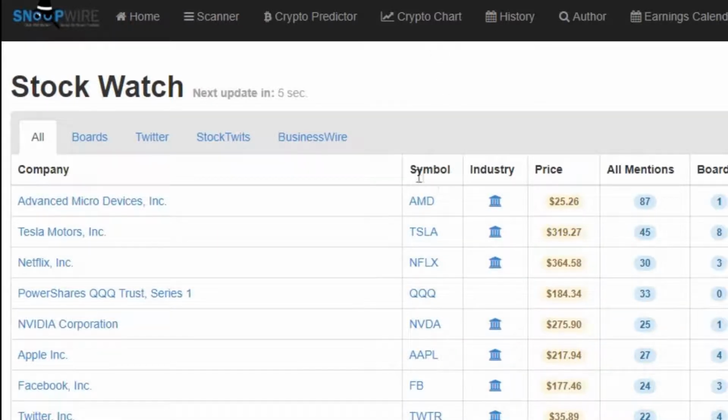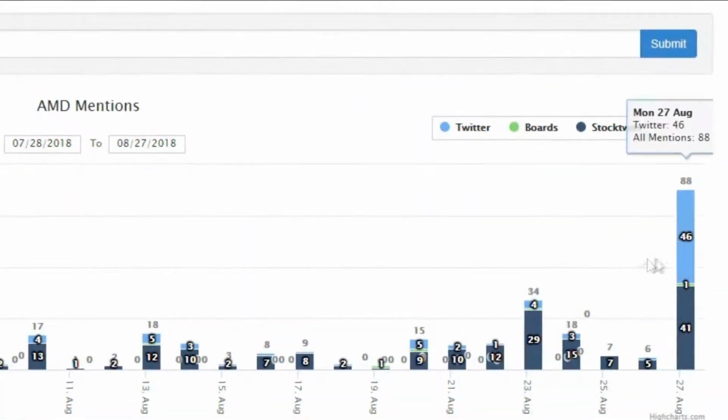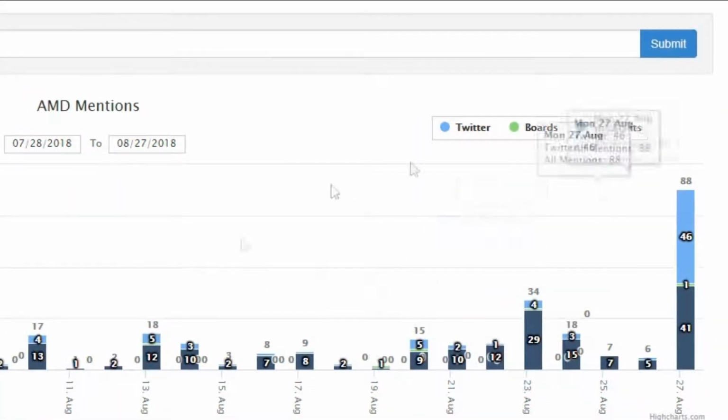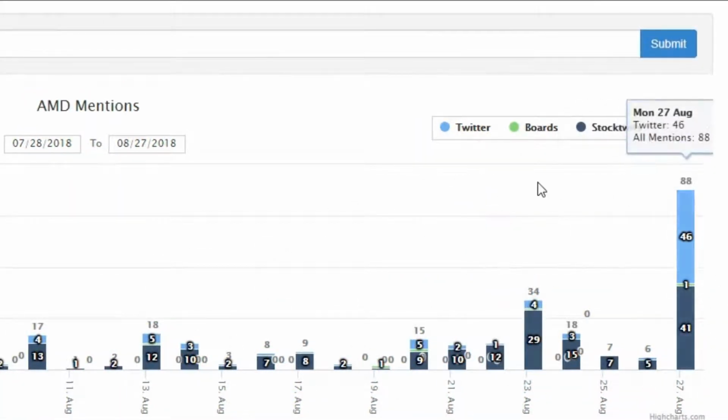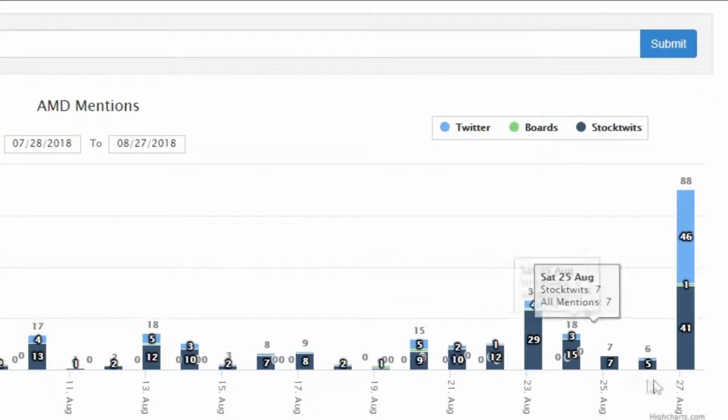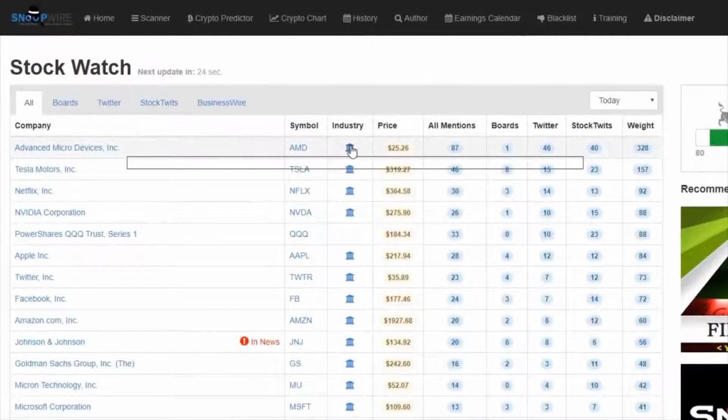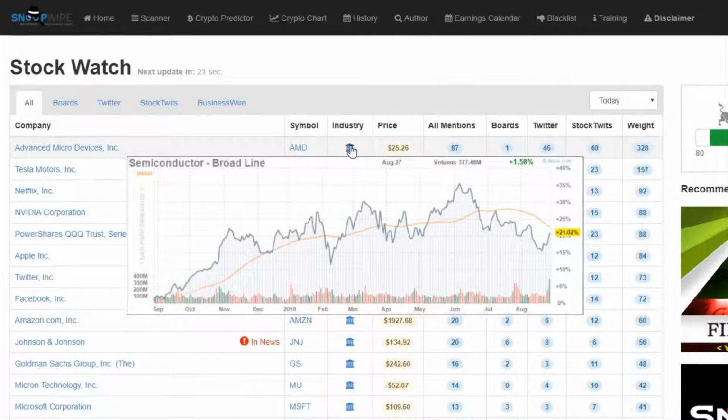You can also click on the company symbol to see the history dashboard. The history dashboard will show you the kind of chatter that has been taking place over the last several days, and you can go in and look at the individual chatter. You can also hover over the industry icon to get a view of the industry chart.